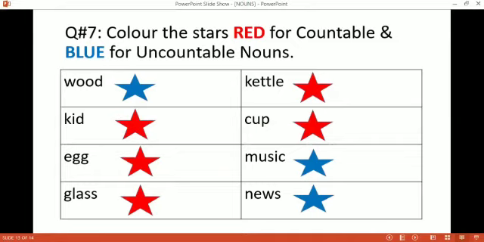Music. Can you count music? No, we cannot count music. So you will color the star with blue color. Okay, the next one is news. Can you count the news? No. News, uncountable, and we will color the star with blue color.